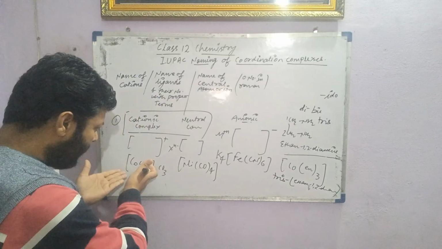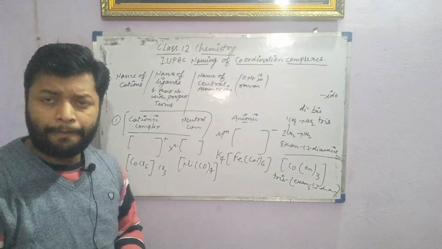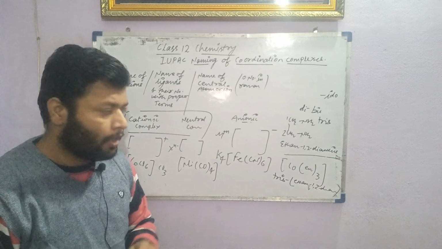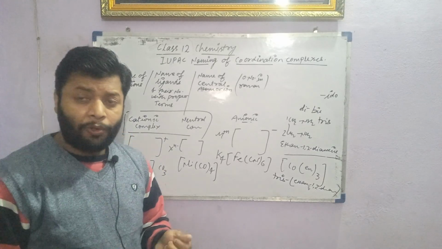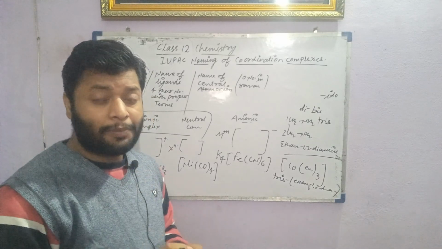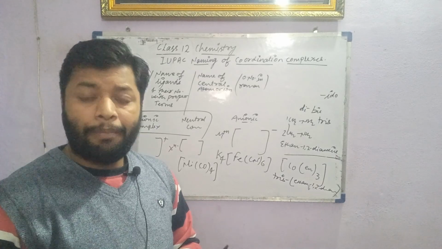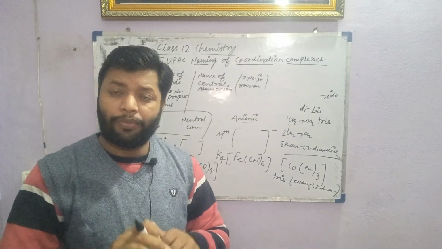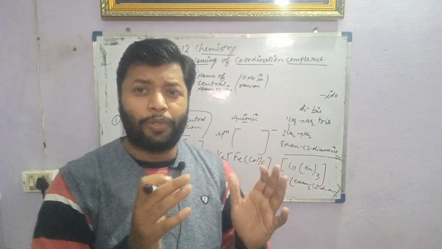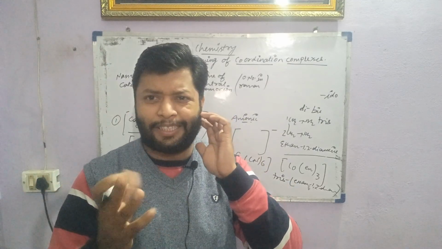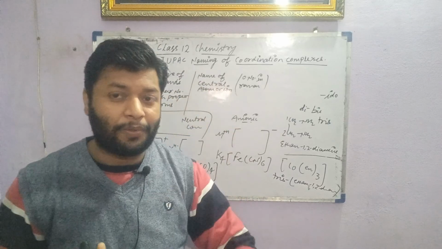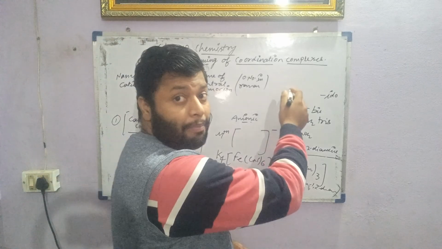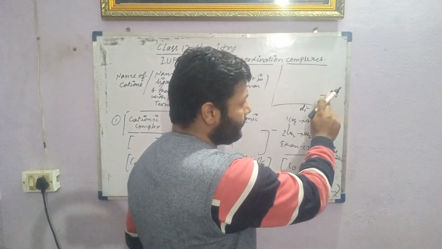Let's start naming the same complexes given here and try to identify whether it is okay to write the name or we have to learn some more things. Before that, we have to learn first how to write the name of the ligands, because that is very important. Many times, students just forget how to write the name of the ligands, because of the different terms used for ligands. They do not know how to write chlorido, bromido, iodido. Okay, fine, this is a common one. But what about nitrito? Because of the ambident ligand, we have to talk about that. Let's discuss the ambident ligand. Students, it's very important to learn here.